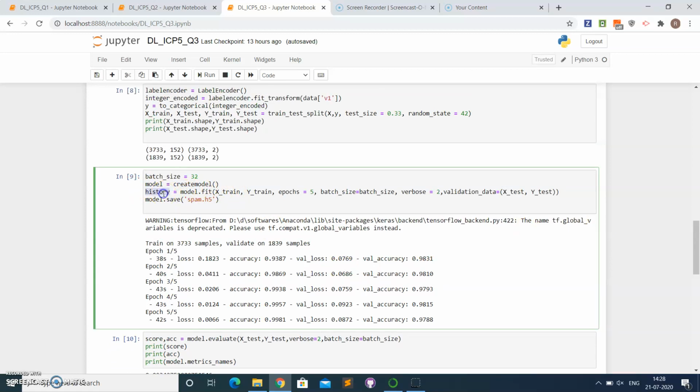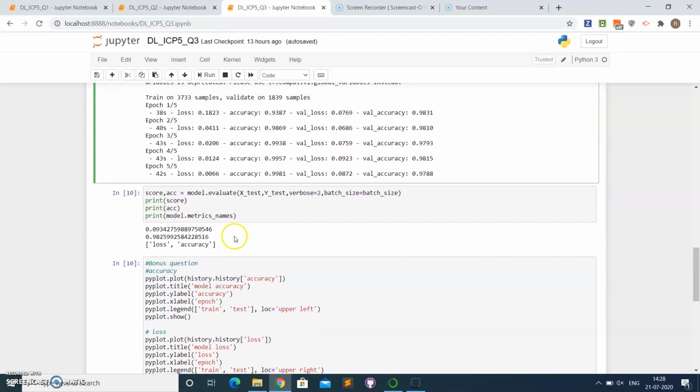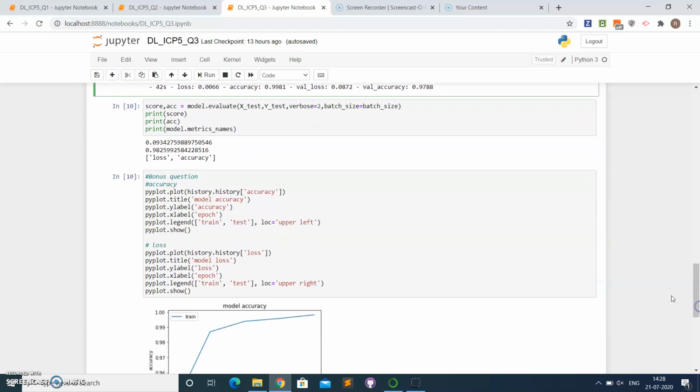Here we are going to create the history object from this model and save it to a new model called scratch.h5, and we have set the epochs as 5 here also, and then we are calculating the metrics of loss and accuracy. Here we have found that this model is accurate with 0.98, and the loss is just 0.09.